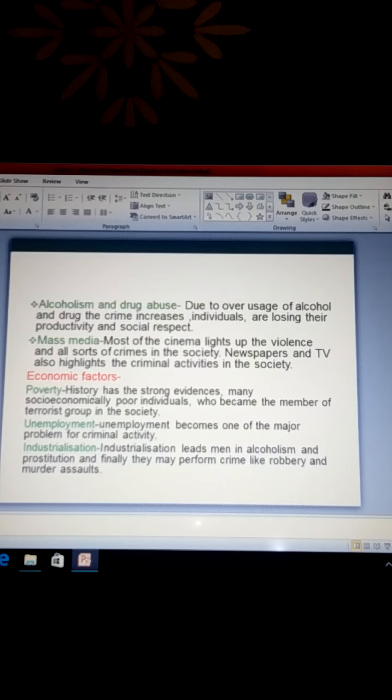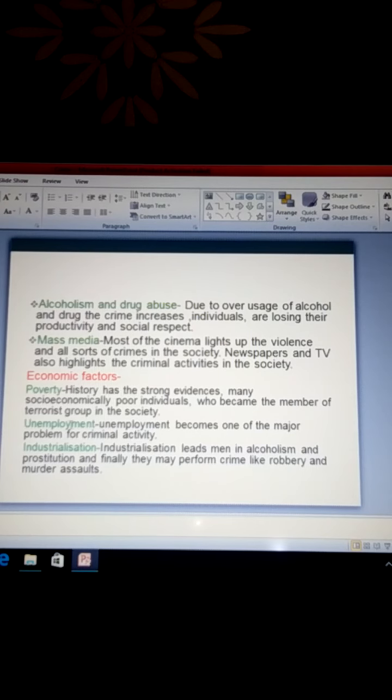Now, economic factors. Poverty. History has strong evidence that many socio-economically poor individuals become members of terrorist groups in society. Many members of terrorists come from poor families. Understand? These are some historical strong evidences. So poverty is one cause that leads to crime.